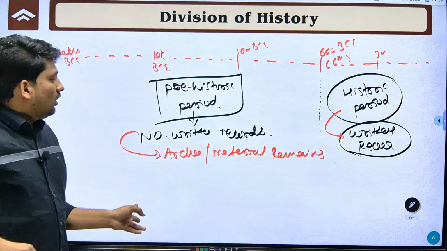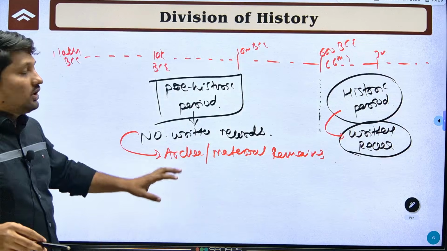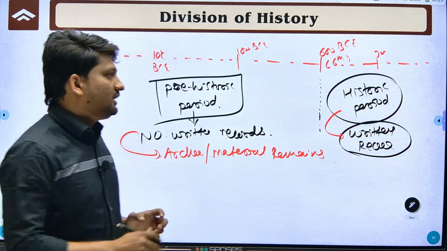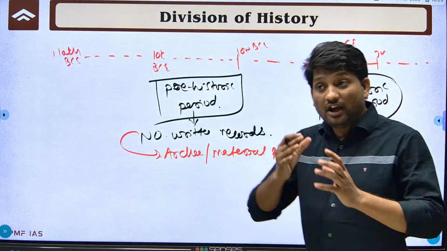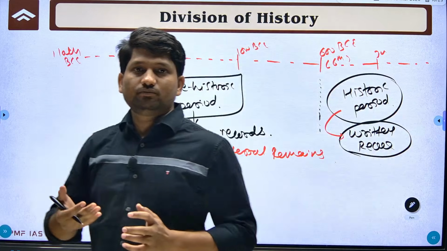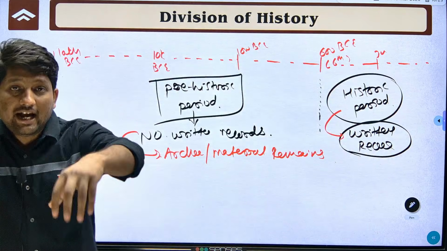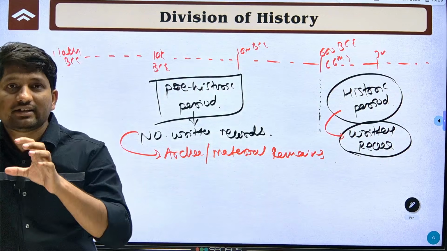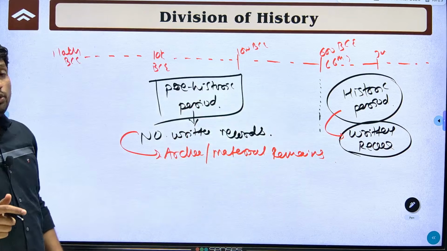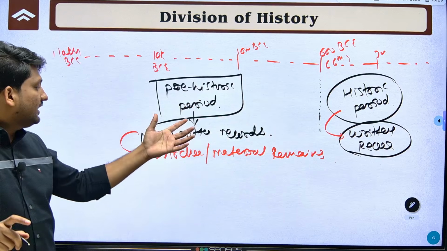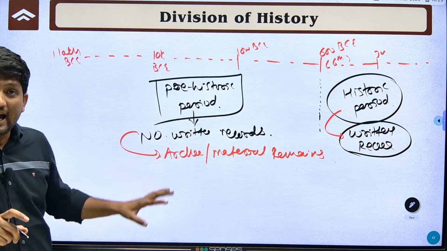Archaeological remains or material remains. So remember, after the 6th century BC, or 600 BC, you have written records available which can be deciphered. So you can reconstruct the history of this period based on written records, but before that you do not have written records, and the reconstruction of history is based on archaeological remains.